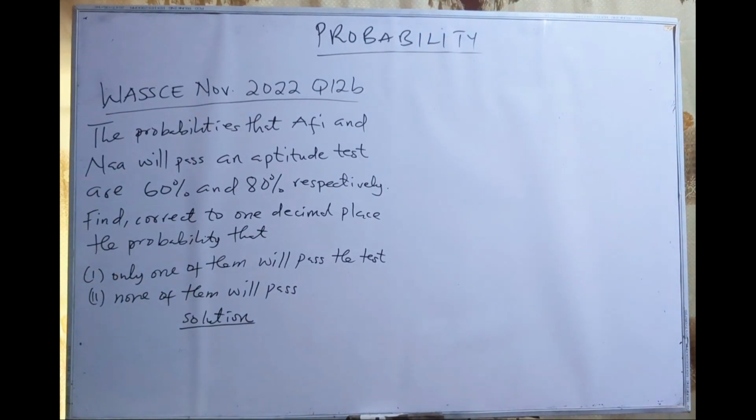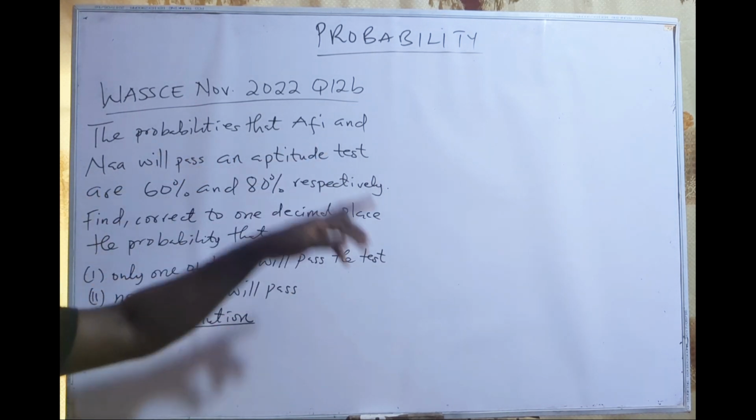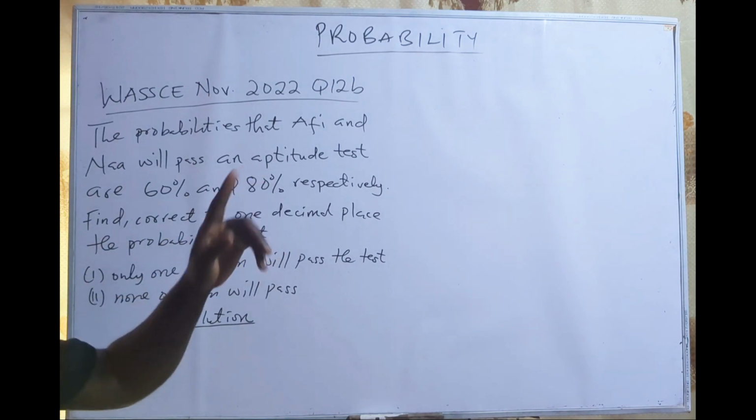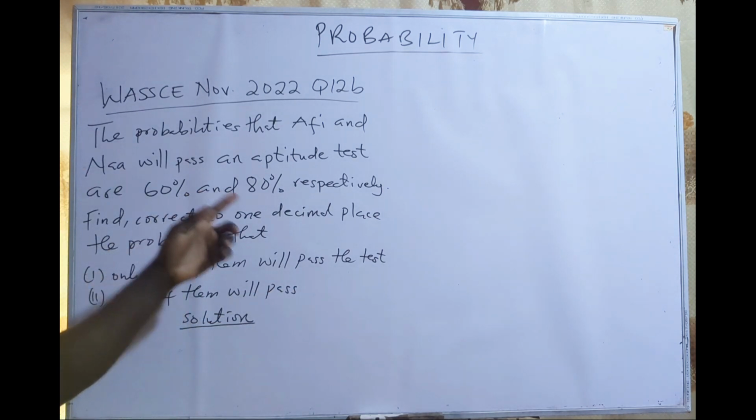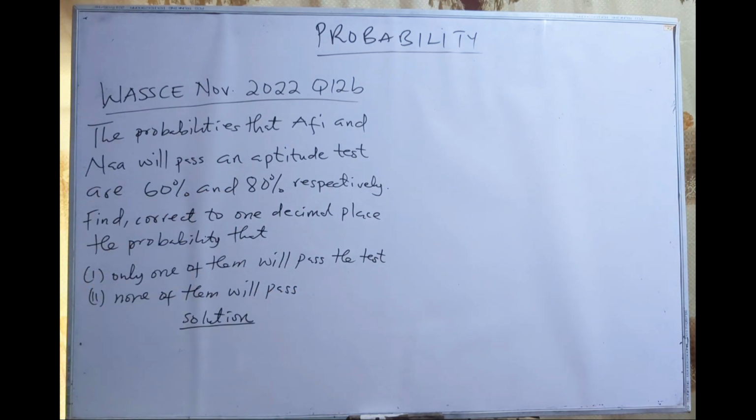Okay, let's look at this question. WASSCE November 2022, question 12b. The probability that Afi and Na will pass an aptitude test are 60% and 80% respectively. Find, correct to one decimal place, the probability that only one of them will pass the test, and none of them will pass. So this question, the probability has been given in terms of what? Percentage. So we are going to write them as fractions and then we solve.